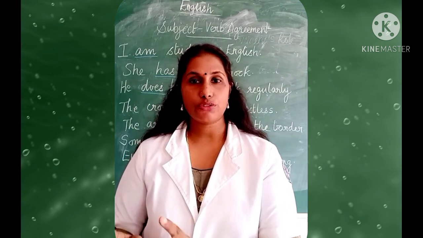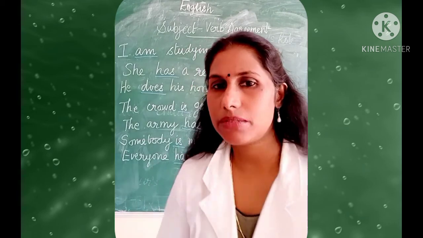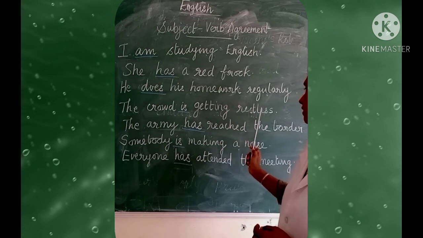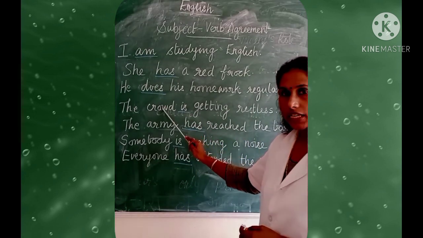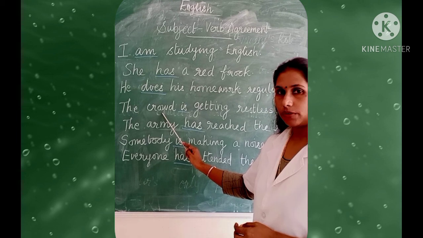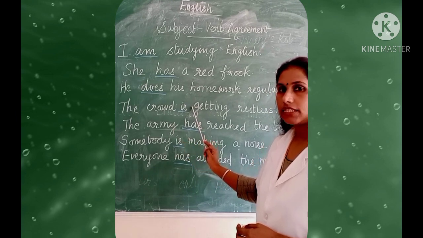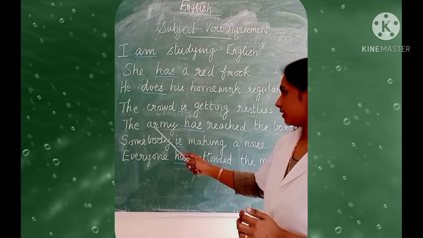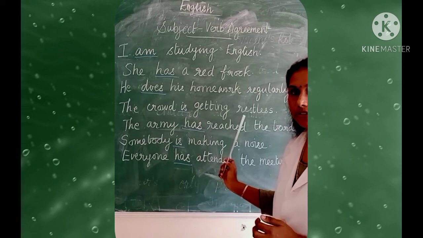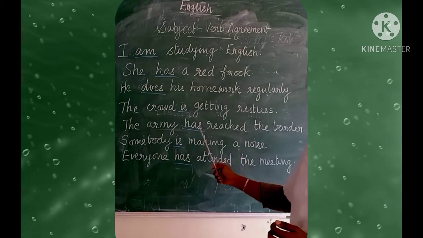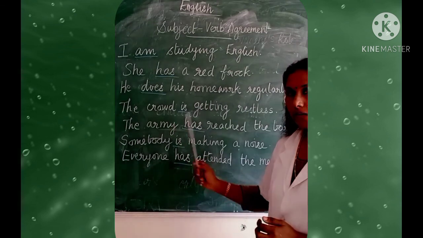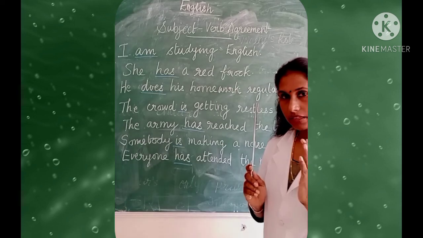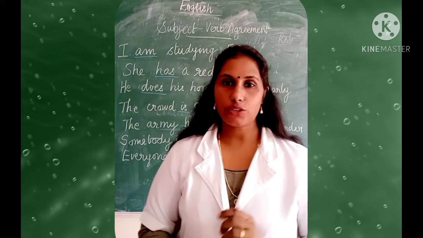So, let us go through some examples. Just two simple examples I will give to you. The crowd is getting restless. Is. Crowd is a collective noun. So, is getting restless. Next, the army has reached the border. Has is singular. Army again is a collective noun. So, has. With collective nouns we always use a singular verb.